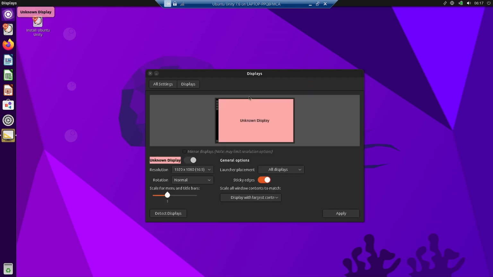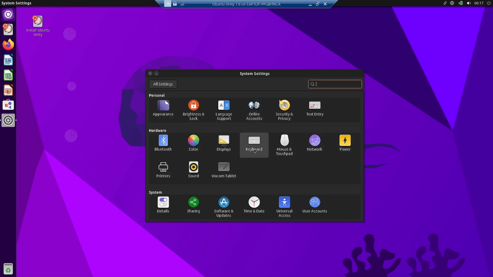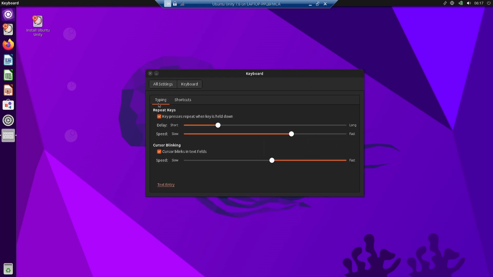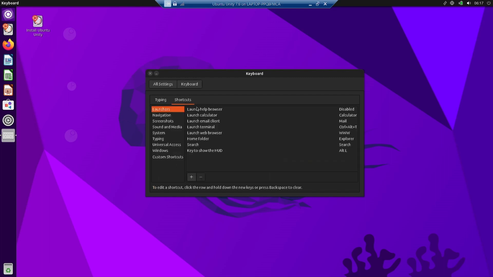And this is the typical display setting. I will not go into detail. You know, all the resolution, rotation settings, launcher placements, sticky edges, scaling of the windows. So all those typical things are available here for the display settings. Similarly, for the keyboard settings, you can do the typing, repeat keys setting, cursor blinking settings, shortcuts. The different key bindings are there for the different actions of the keyboard. You can do all those things here.